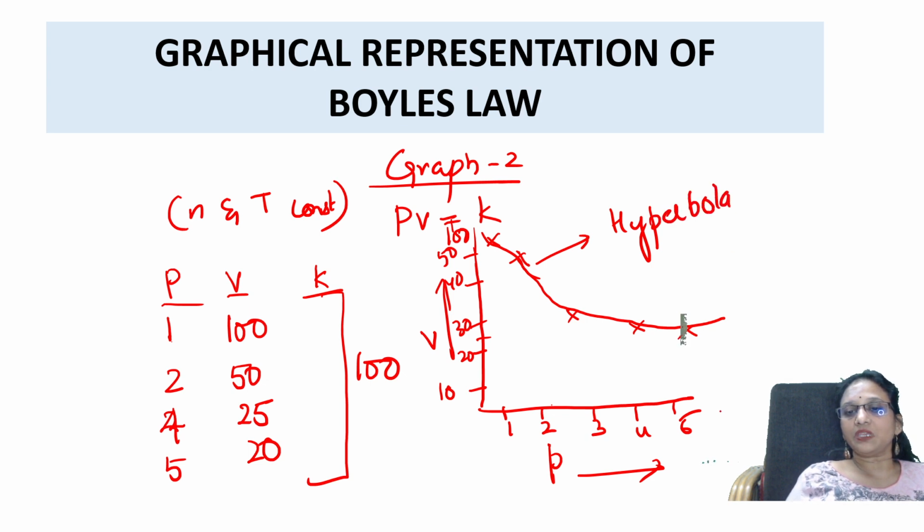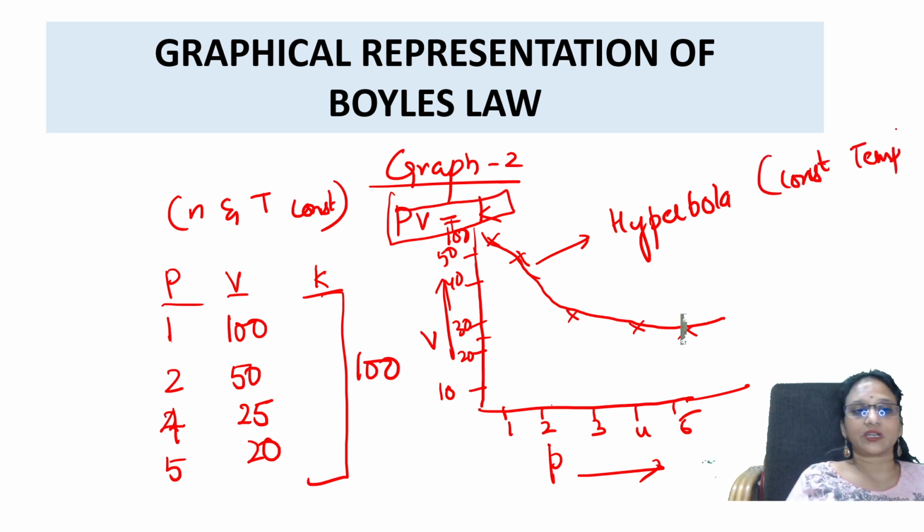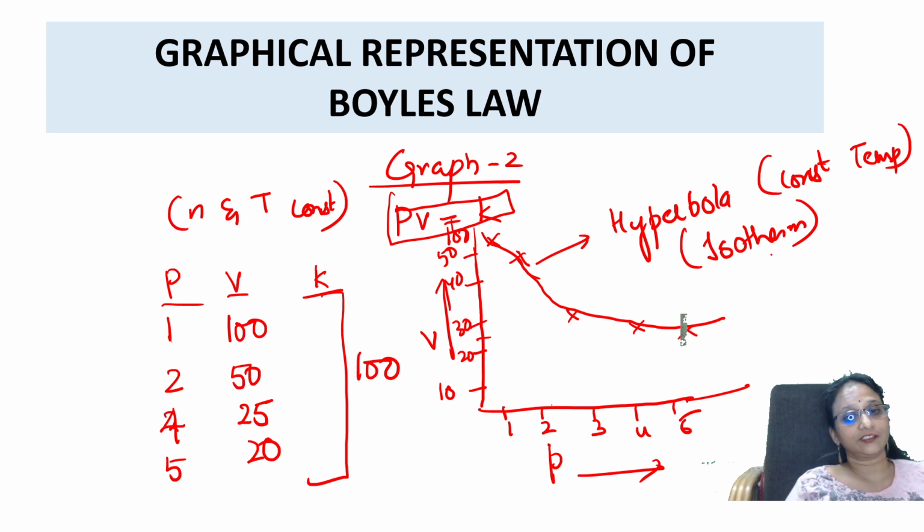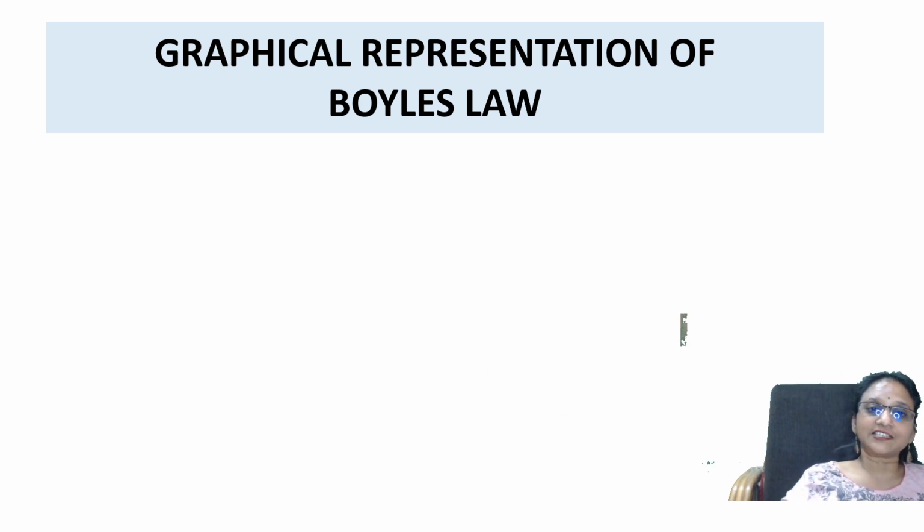So a PV graph which you're getting is a hyperbola at what concept, students? At constant temperature. That's why this graph is called an isotherm. Got it? Yes. Right. Let us see one more graph. This is graph 3.